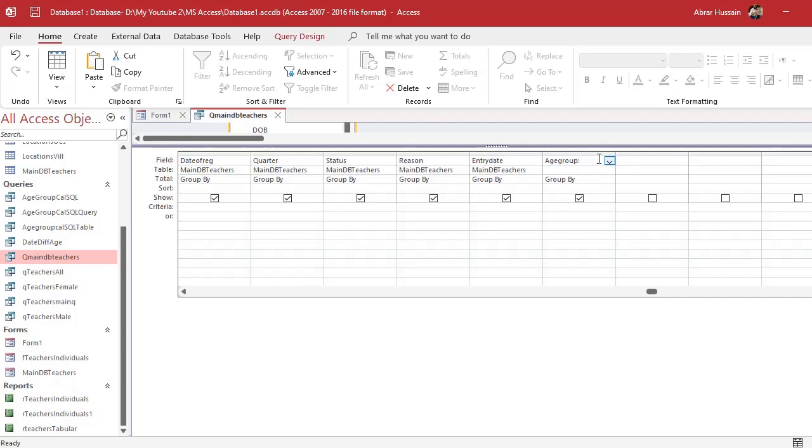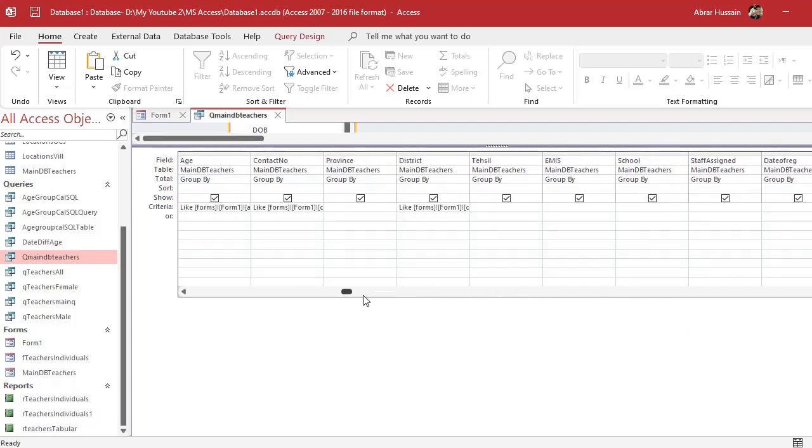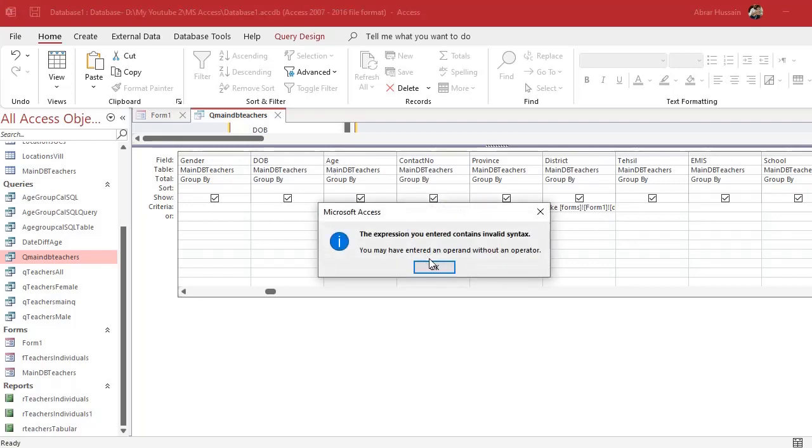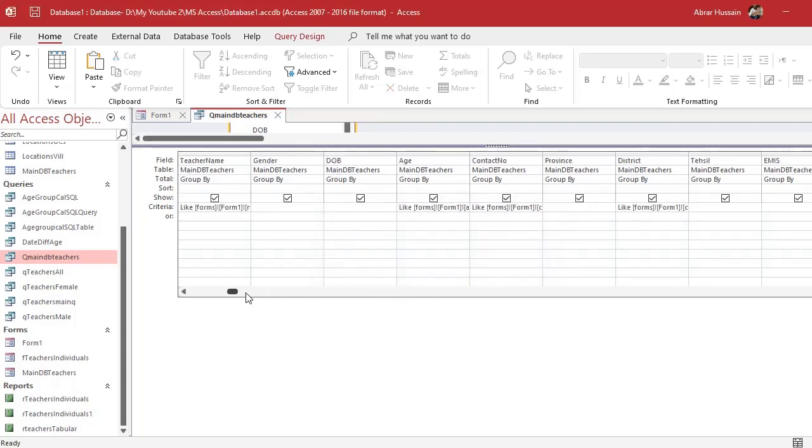Now here I will write a formula just like in Excel. For example, we have this age column here and we have a date of birth column also, so I can do this from both of them. Now let's do it from this age column. What is the field name? The field name here is age. What is the column name on which I want to base another column? Age. It's simple, just like in Excel.